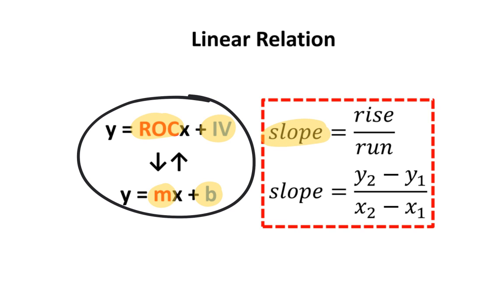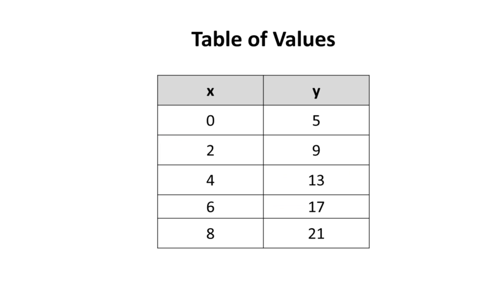The slope of a line can be found by drawing a right triangle underneath that line. The height of this triangle would be the rise, while the base of this triangle would be the run. The slope of a line can also be found if you know the coordinates or address of 2 points on that same line. You would take y2 minus y1 over x2 minus x1.